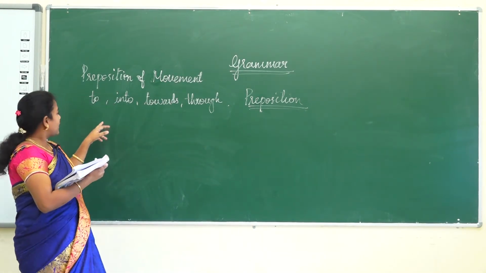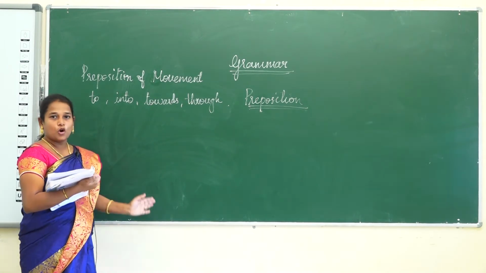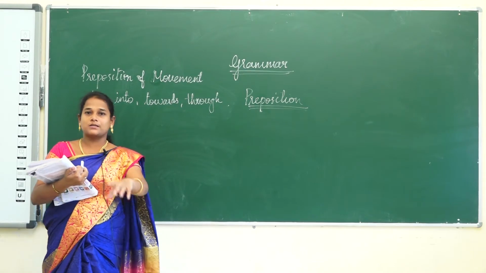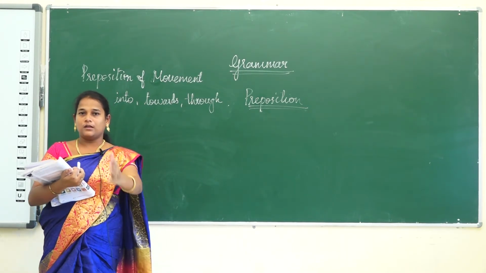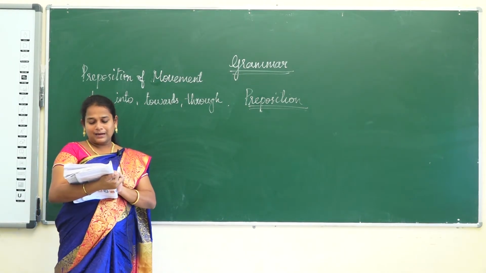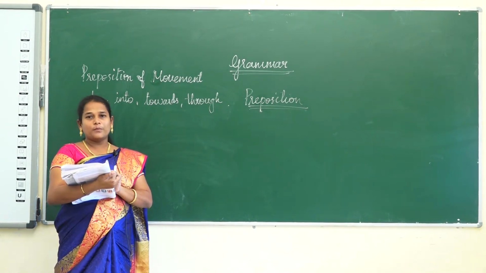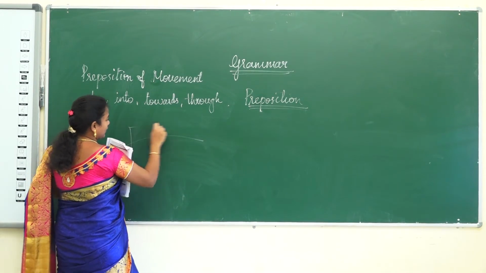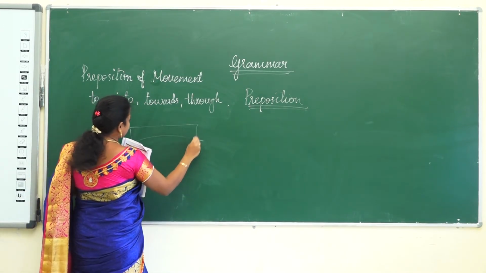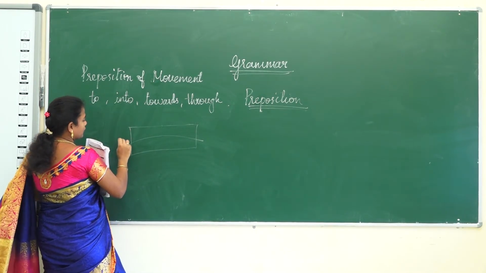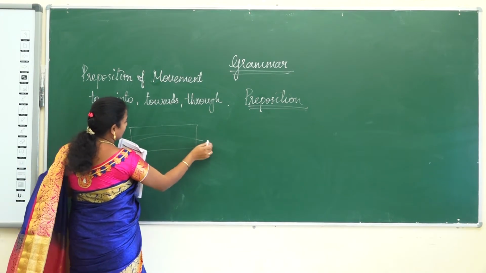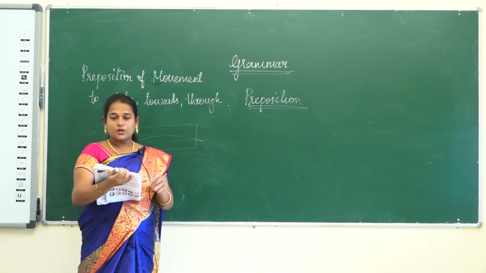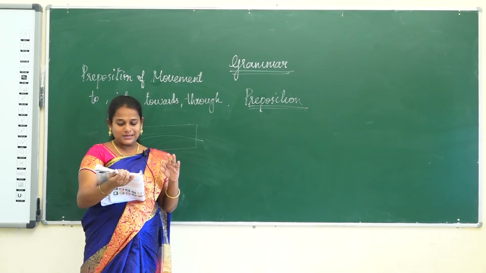Next, what is that? Towards. So, if we go towards something, that is towards. I am going towards the bus stop. So, I am going opposite to the bus stop. And through. Through means, if there is a canal or tunnel, we have to go through it. If we pass inside the thing, that is called through. So, to, into, towards, through.